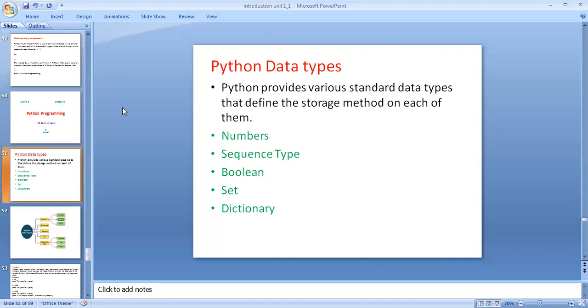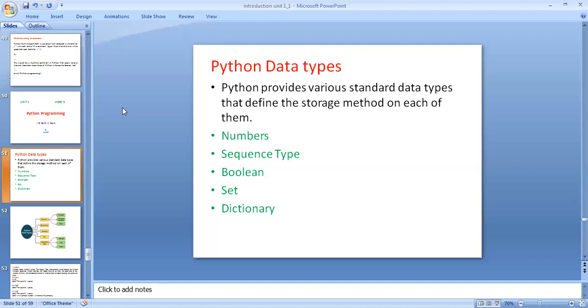In Python programming, we do not need to define the type of the variable while declaring it. It means when we declare one variable or one value, we need not define its data type.